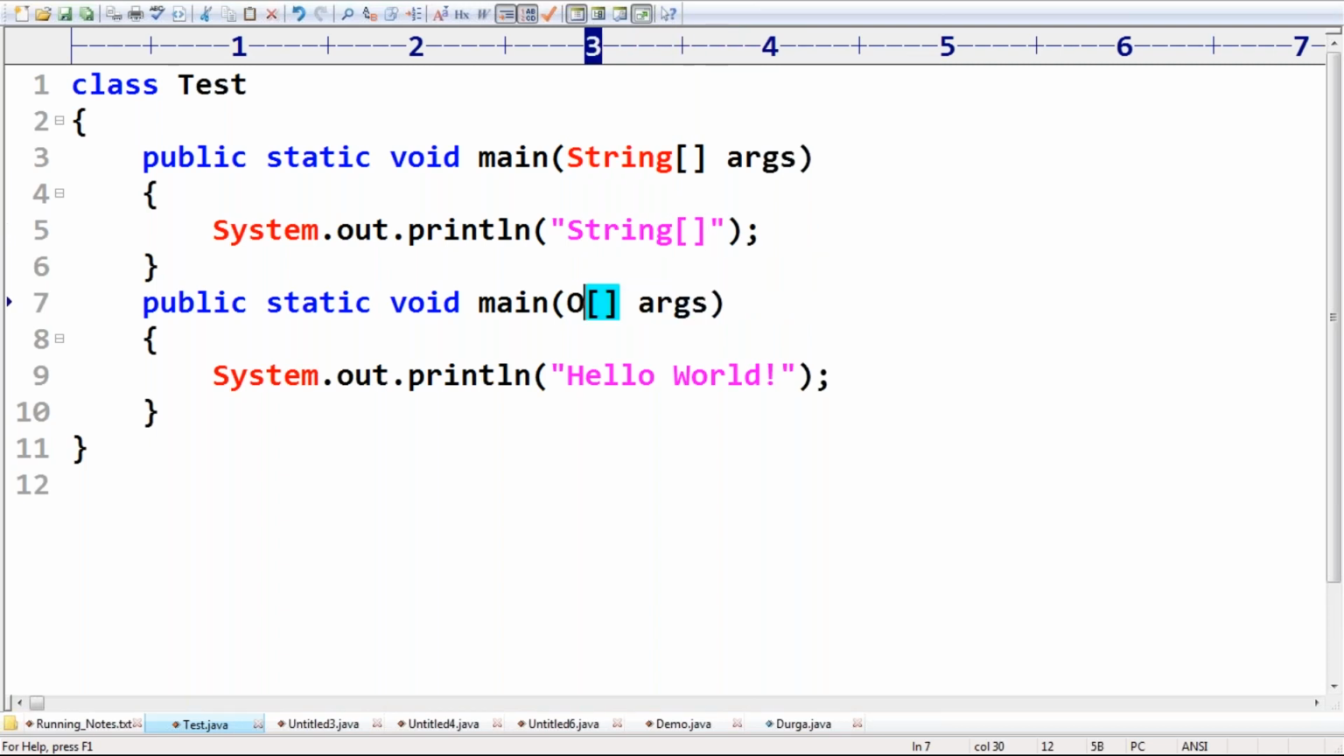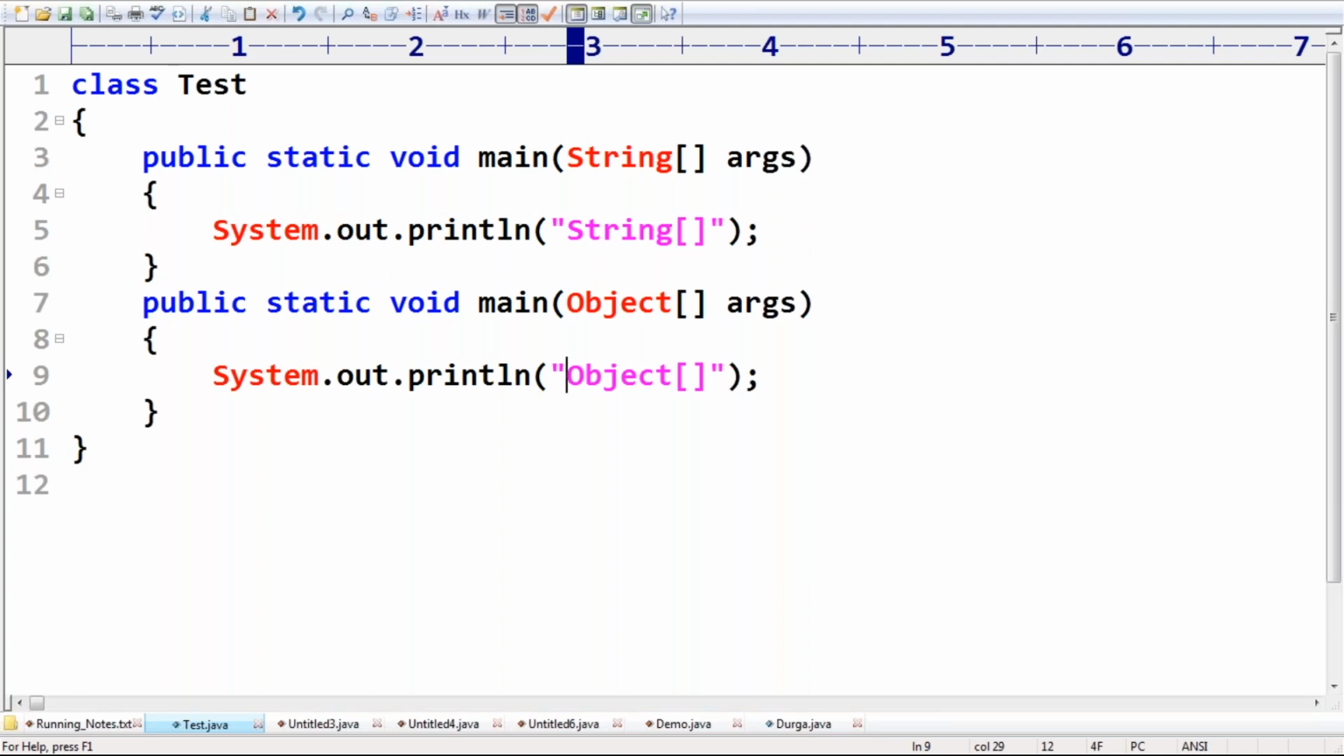Now here I'm taking an object array. This is the object array main method. Can you please confirm, is it valid or not? Yes, friends, it is valid. The overloading concept is applicable for the main method. Remember this one.